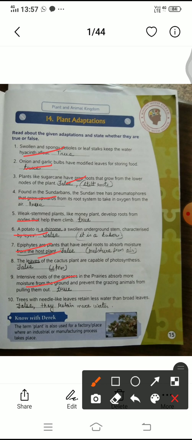Now on this same page, this is the last paragraph. The last paragraph is telling you that the term plant, P-L-A-N-T, is also used for factories, a place where industrial or manufacturing processes take place.